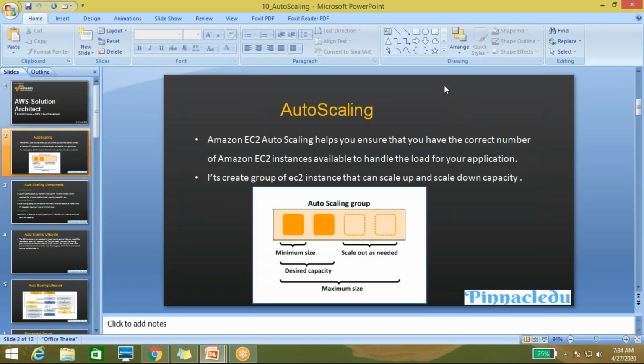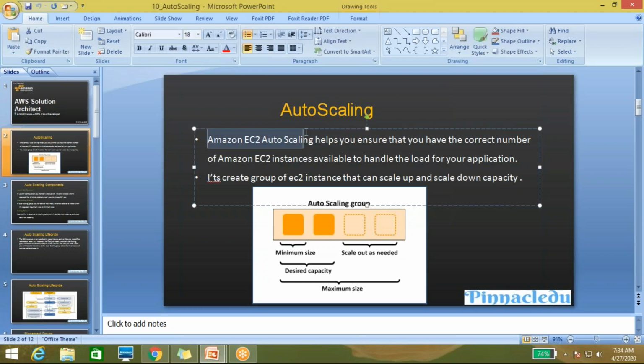So here you can see that Amazon EC2 auto scaling helps you to ensure that you have the correct number of Amazon EC2 instances available to handle the load for your application. It creates a group of EC2 instances that can scale up and scale down the capacity when required. Here I'm saying Amazon EC2 auto scaling because I'm using auto scaling for the instance.